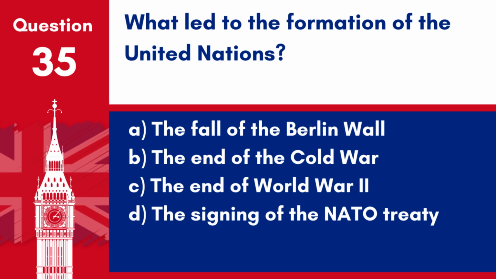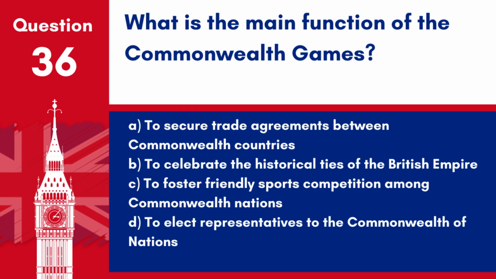Question 35. What led to the formation of the United Nations? A. The fall of the Berlin Wall. B. The end of the Cold War. C. The end of World War II. D. The signing of the NATO Treaty. Answer C. The end of World War II. The United Nations was established in 1945 following the devastation of the Second World War, with the aim of promoting peace and cooperation internationally.